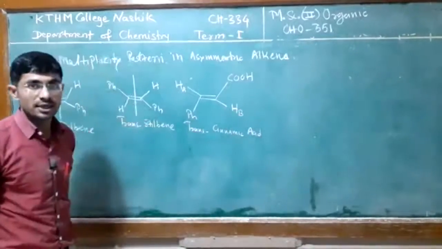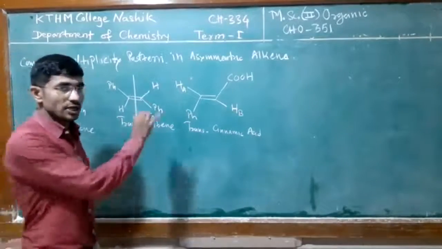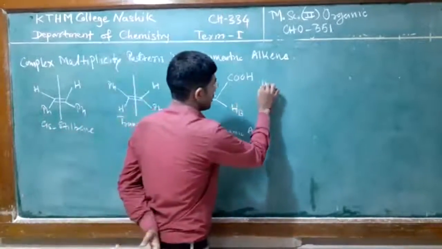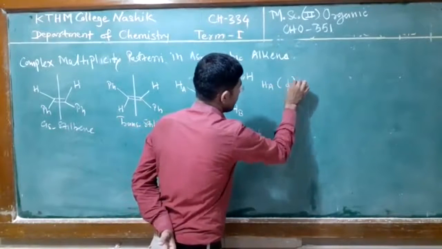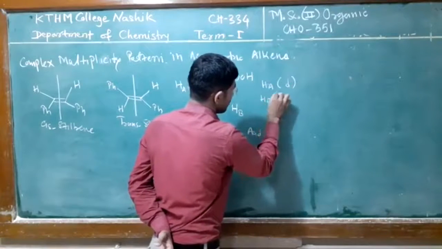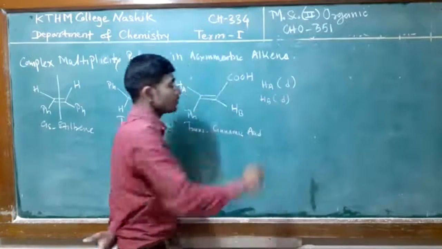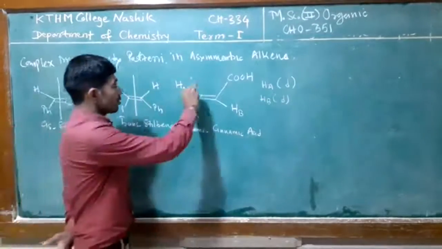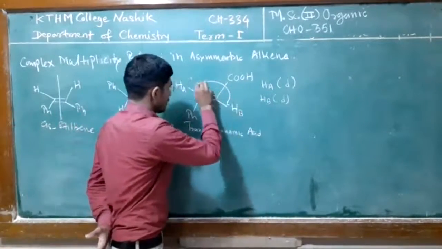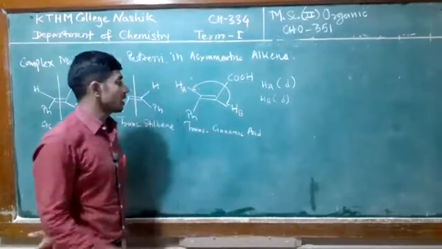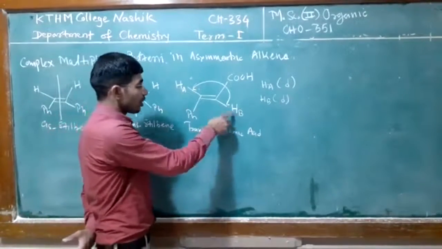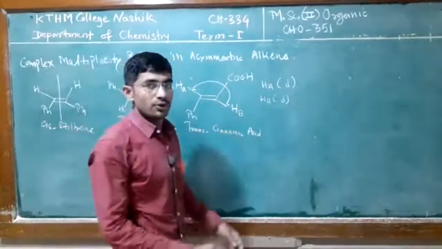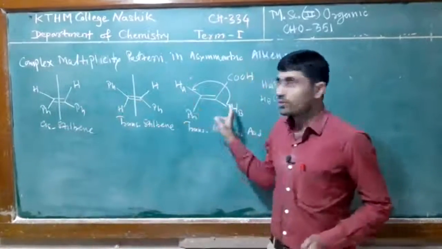They are present in different chemical environments. So the Ha proton splits into a doublet, while the Hb proton is split by the Ha proton into a doublet. They show trans coupling here.